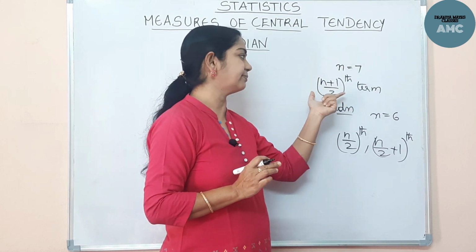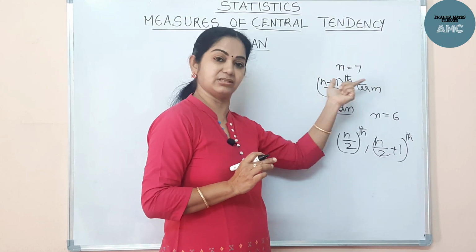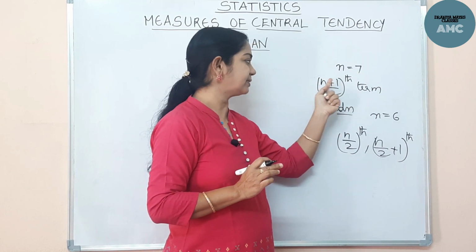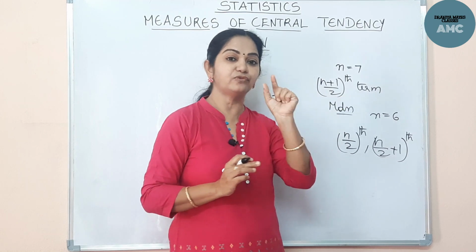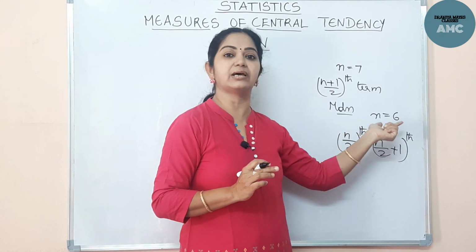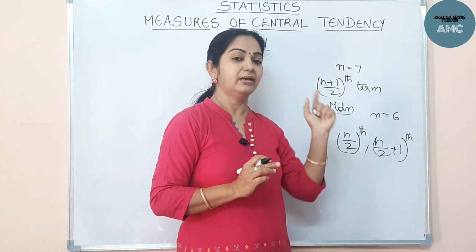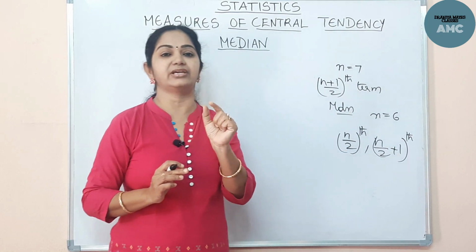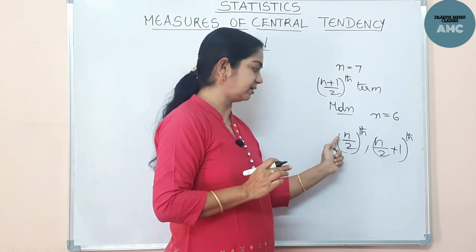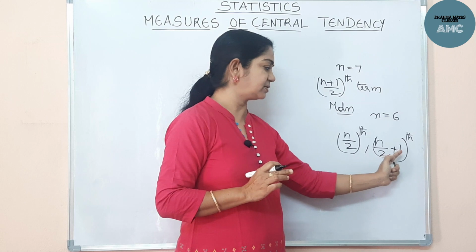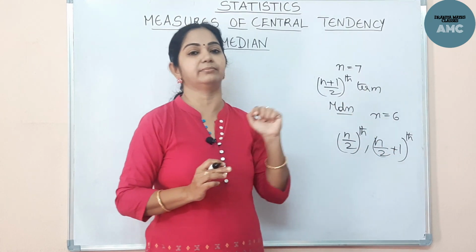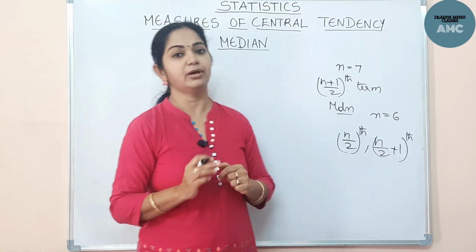For odd numbers, the middle term is the (n plus 1) by 2th term. That means here for 7, n plus 1, 7 plus 1, 8 by 2 is the fourth. The fourth observation is the median. Whereas if the observations are even, then the average of the middle two terms becomes the median. That means for 6, 6 by 2 is the third term, and third plus 1 is the fourth term. The average of the third and fourth terms will become the median. That is all about the raw data.